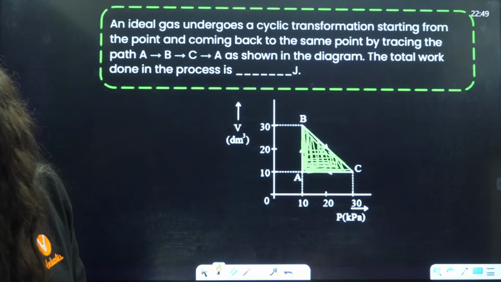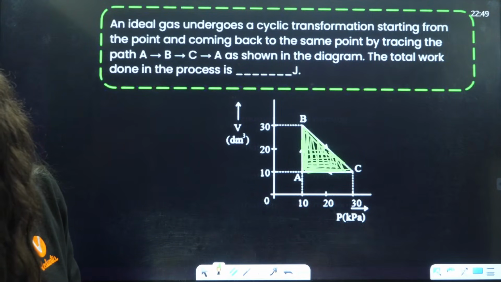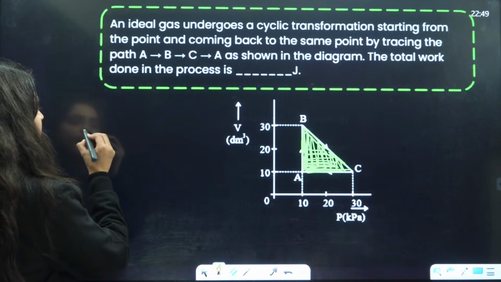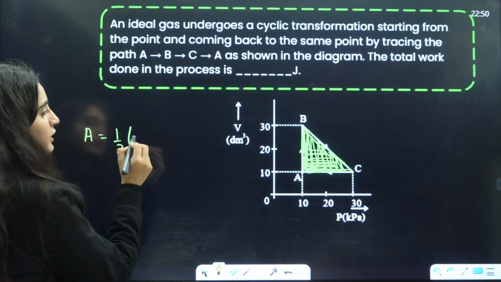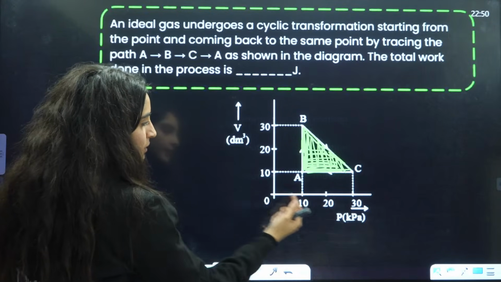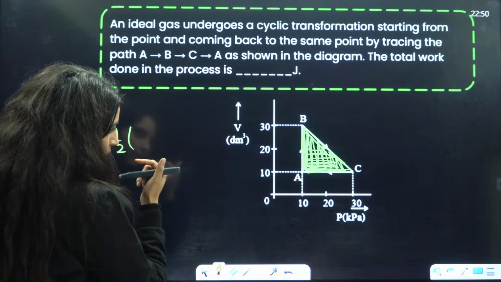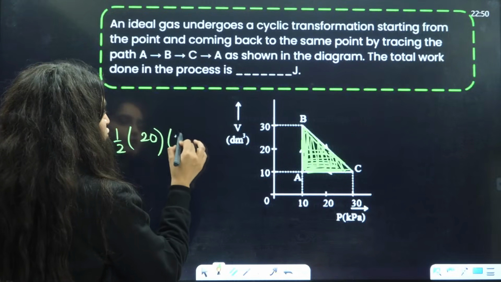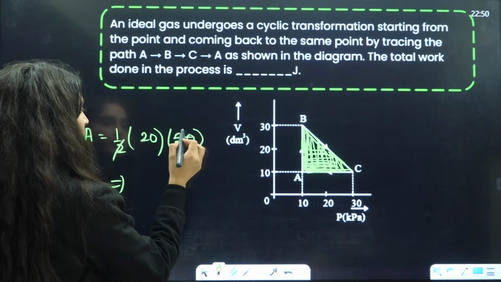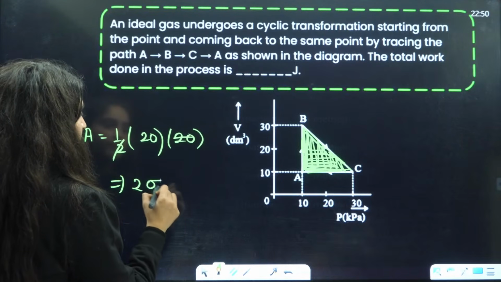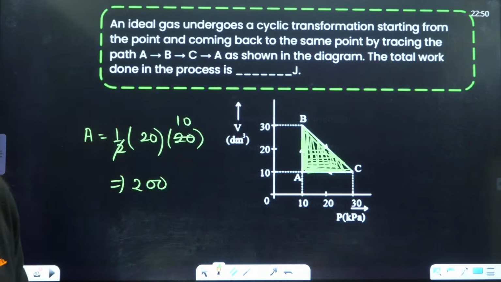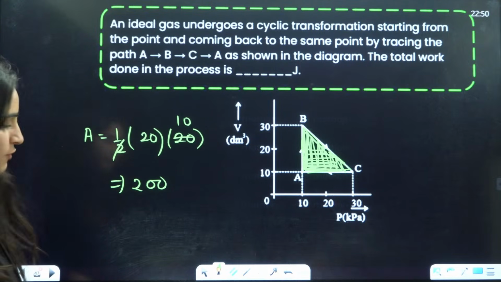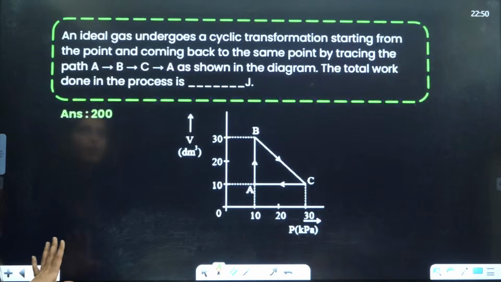Okay everybody, what is the area of the right angle triangle? Very good. So area is equal to half of the difference here, that is 30 minus 10, which is 20, and the other difference, 30 minus 10, again 20. So it is going to be 200. Okay, it is going to be 200, right? Very good. So the answer is going to be 200.